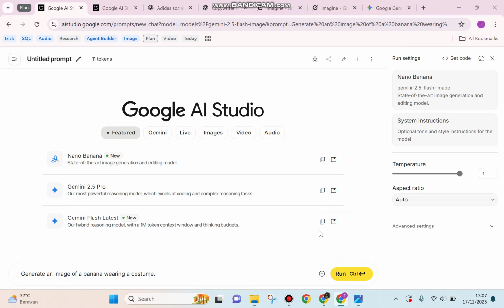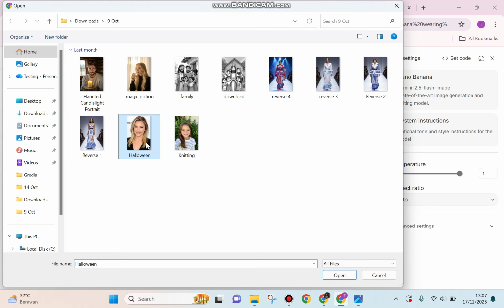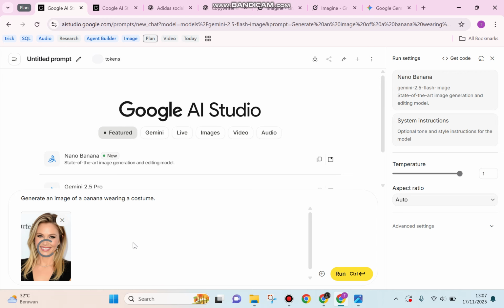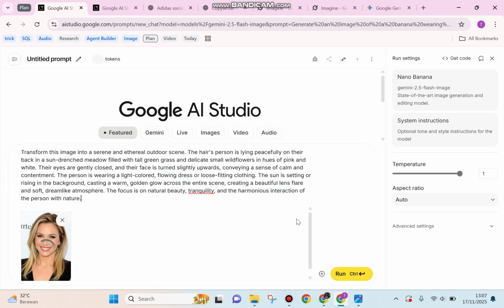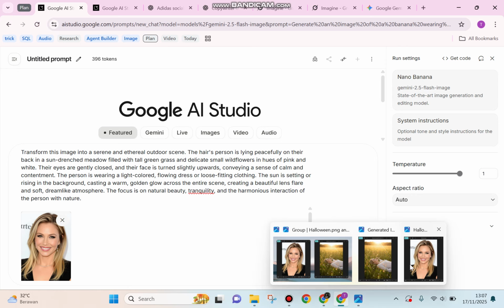After that, you can start to upload your profile picture or your selfie picture. And after that, you can use this prompt, and don't worry, because you can simply copy it from the description box. Basically, the prompt is going to be like this.